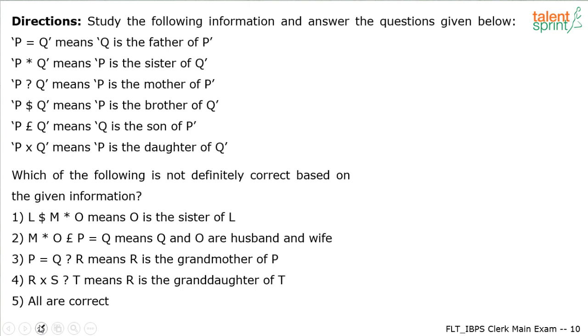I hope all of you can see the shared screen. Now look at the directions. Study the following information and answer the questions given below. There's some data given here. P equals Q means Q is the father of P. P star Q means P is the sister of Q. P question mark Q means P is the mother of Q; there's some error on the screen, it should be P is the mother of Q, not P is the mother of P. Then P dollar Q means P is the brother of Q. Likewise, we have a couple of other statements. Based on this data, you have to answer the given question.